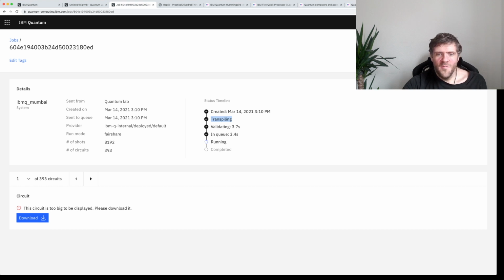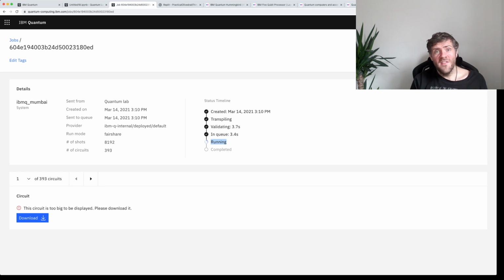It validated in 3.7 seconds. It was in the queue for 3.4 seconds. Wow. There really wasn't much of a queue for Mumbai today. I hit it at the sweet spot. And now it's running. And it will take probably about 15 minutes to run the many circuits that are being run in order to take that huge number of bits and squeeze them through a quantum computer. So now I have some time to kill.